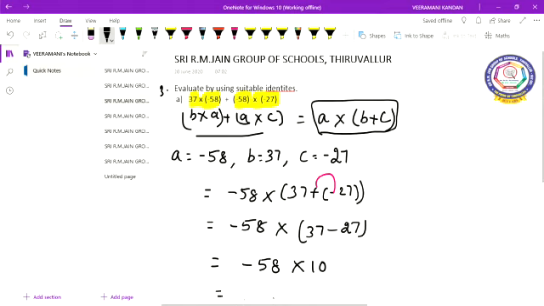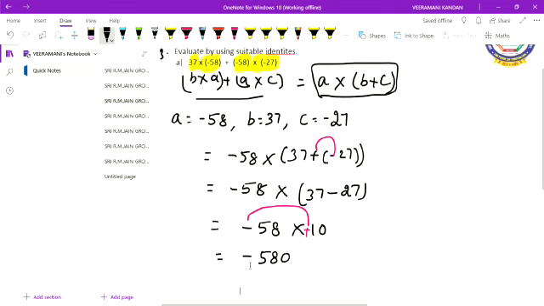Now you multiply these two numbers, what will you get? 58 into 10 you get 580. After that you have to see the symbol. So symbol means sign. Okay children. Here plus sign is there. So minus into plus you get minus. So what is the answer? Minus 580 is the answer.